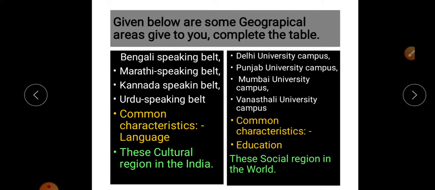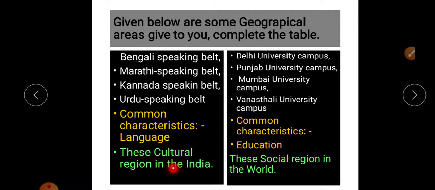Now here is a different point. Bengali speaking belt, Marathi speaking belt, Kannada speaking belt, Urdu speaking belt. Now speaking belt is related with language. So the common characteristic here is language. Bengali, Marathi, Kannada and Urdu are different languages, but with the help of language, these belts are developed. So the common characteristic is language. This is the cultural region in India.